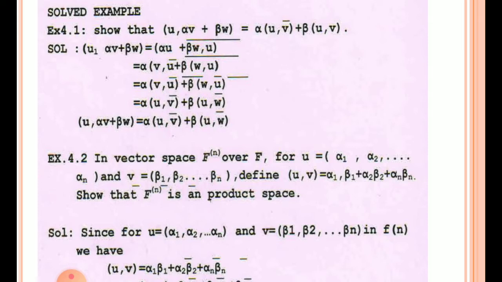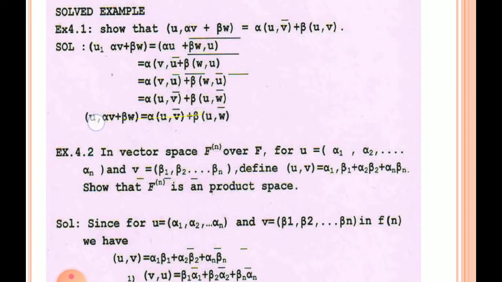If we have alpha u plus beta v inner product with w, then this is equal to alpha inner product of u, w plus beta inner product of v, w. This is the third condition of the definition of inner product space. But now we shall consider what happens if alpha and beta are coefficients of second elements.